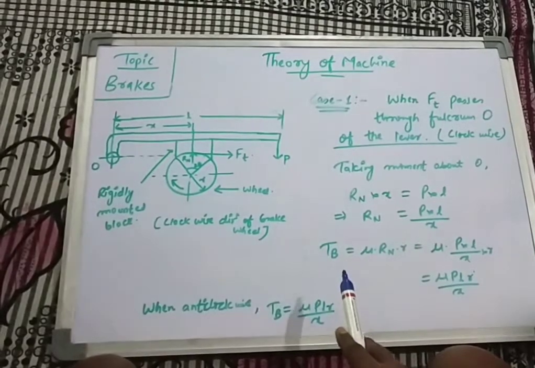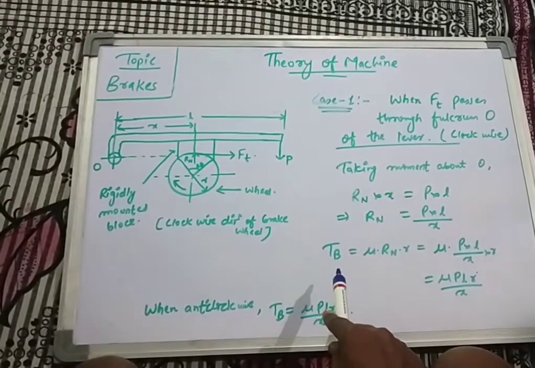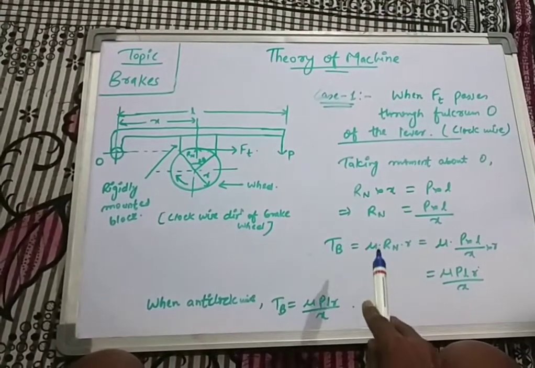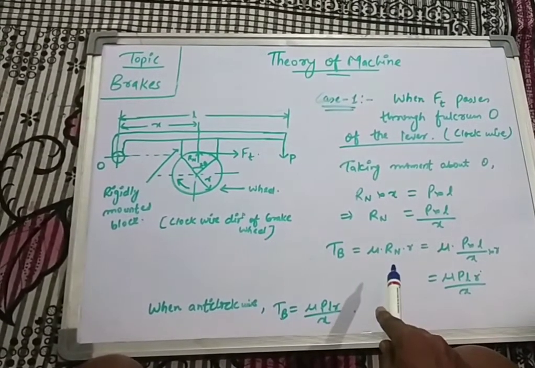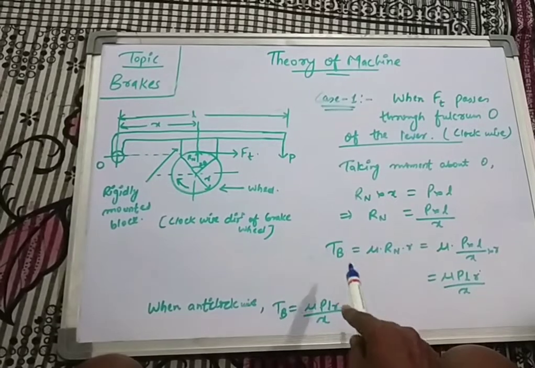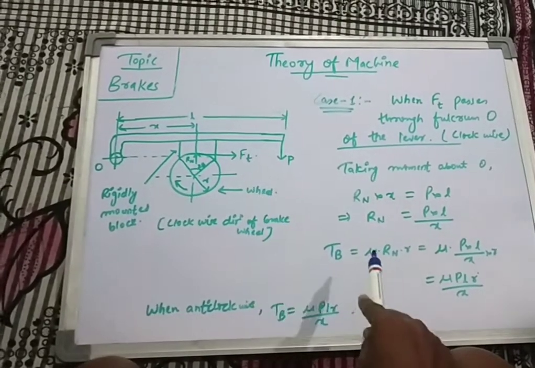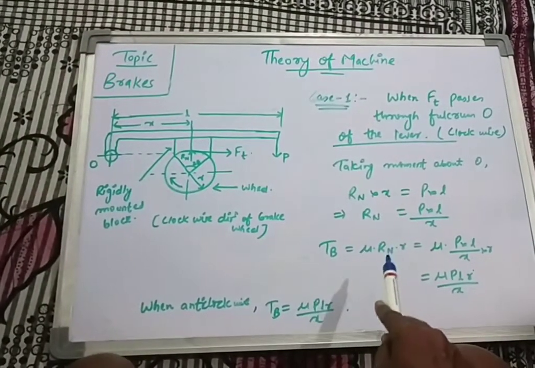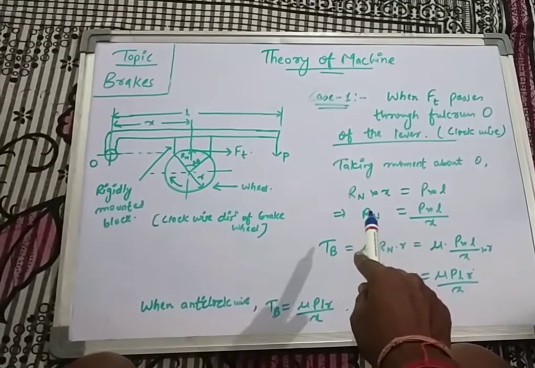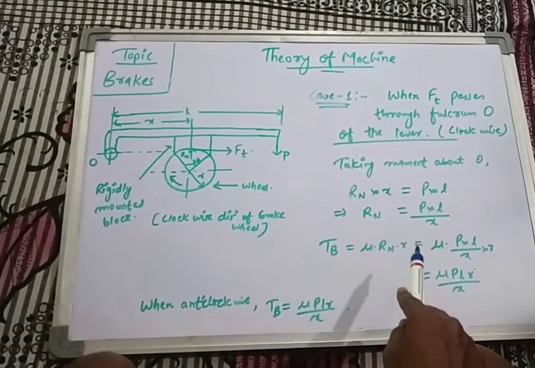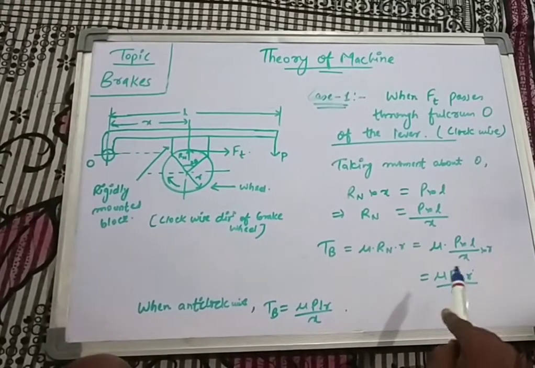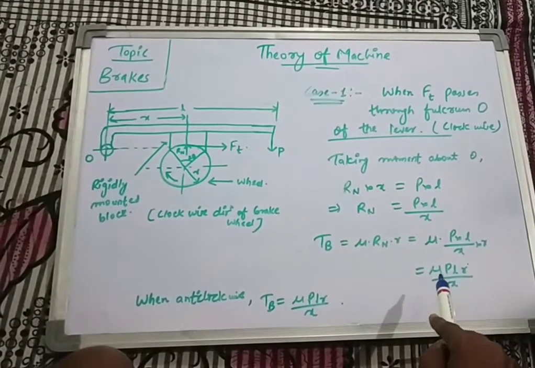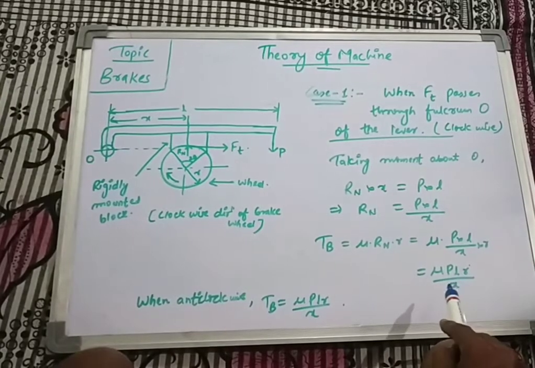Now calculating the braking torque, that is denoted by Tb. So Tb will be mu into Rn into R. That means mu into Rn means the braking force, that is Ft. So Ft into R, so mu into Rn into R. We can put the value of Rn from here, that will be mu into P into L by x. We have put the value of Rn, and accumulatively we can see mu into P into L into R by x.